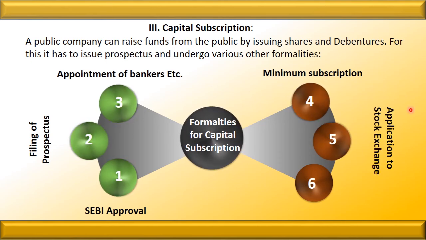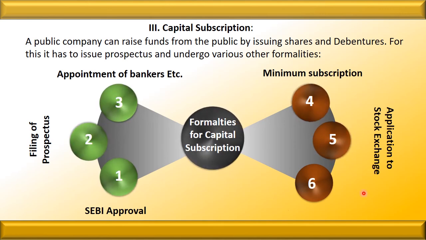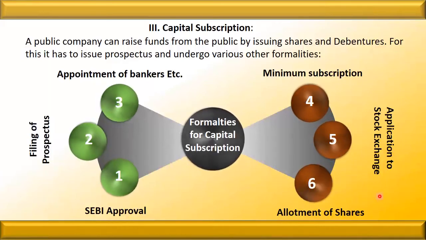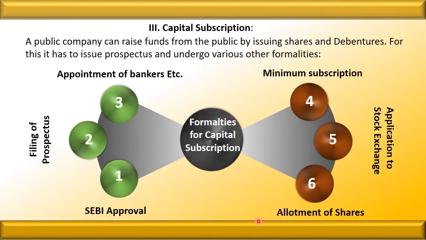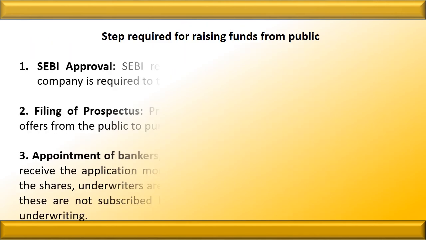The next is application to the stock exchange. Then the company should apply for registration in the stock exchange. Then allotment of the shares. It means the money which they have issued should be allotted. I mean, the person who has applied for the shares should get the shares. Let us discuss all the steps in detail.